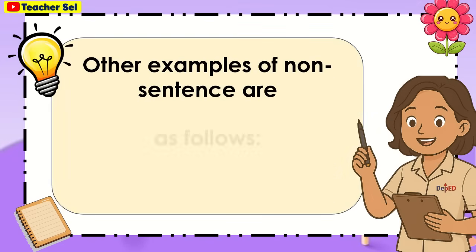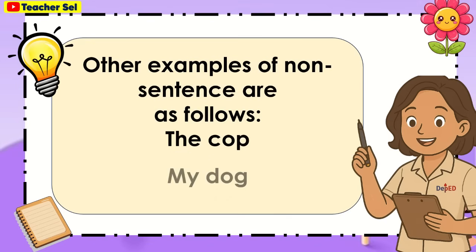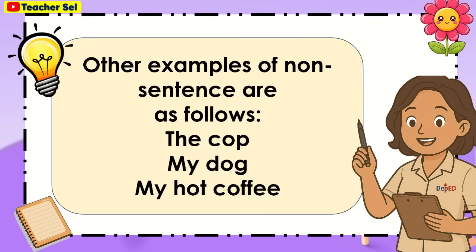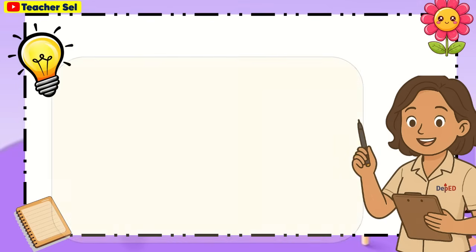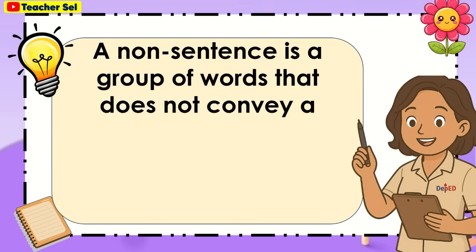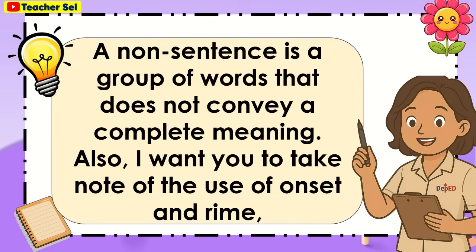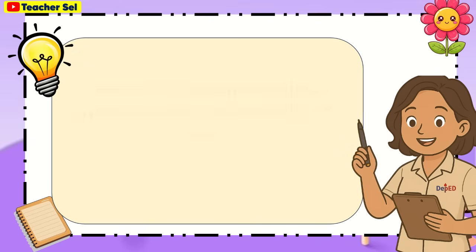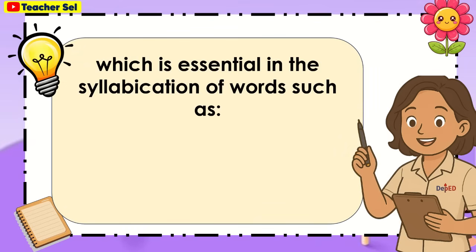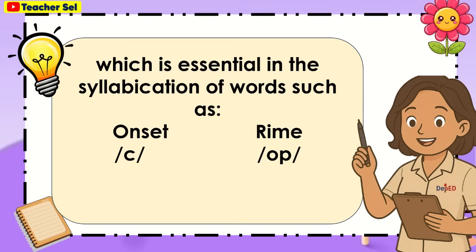Other examples of non-sentence are as follows. The cup, my dog, my hot coffee. A non-sentence is a group of words that does not convey a complete meaning. Also, I want you to take note of the use of onset and rhyme, which is essential in the syllabication of words such as: onset k, rhyme up, cup; d, og, dog; h, ot, hot.